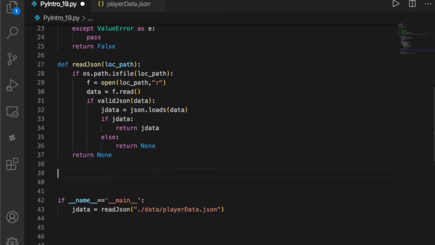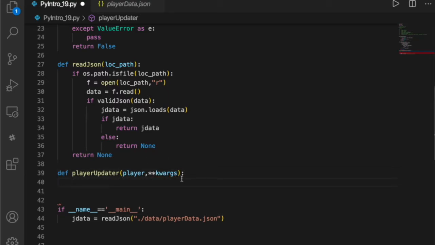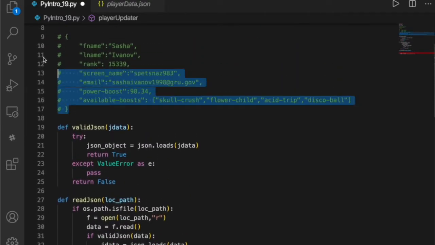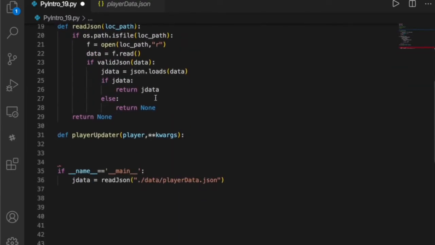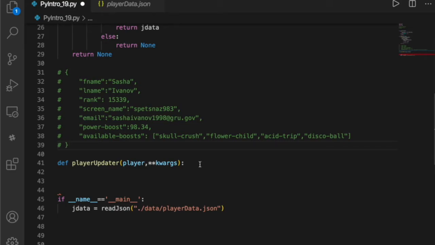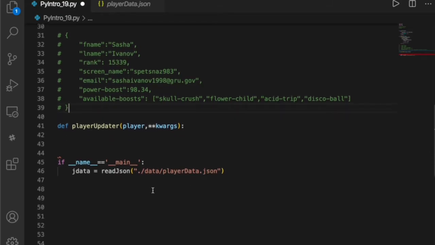So we would do something like this: define player updater, and let's say we're going to pass our player in, and then we're going to pass in KWArgs. This will take all those keyword argument examples that I did down here, place them in a dictionary, and then we can evaluate that dictionary and decide which items in here we want to update. So it's variable length, it's up to you. You don't have to send everything all the time. It makes it pretty easy.